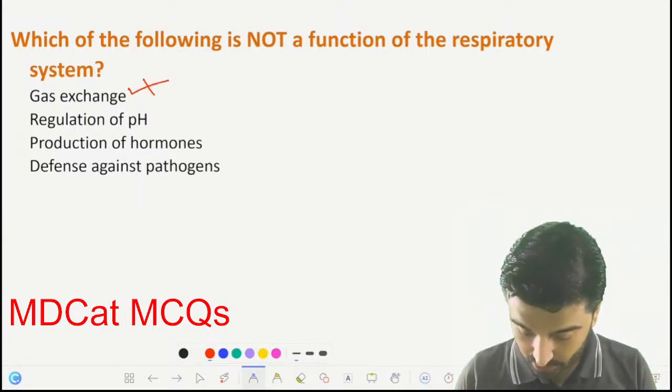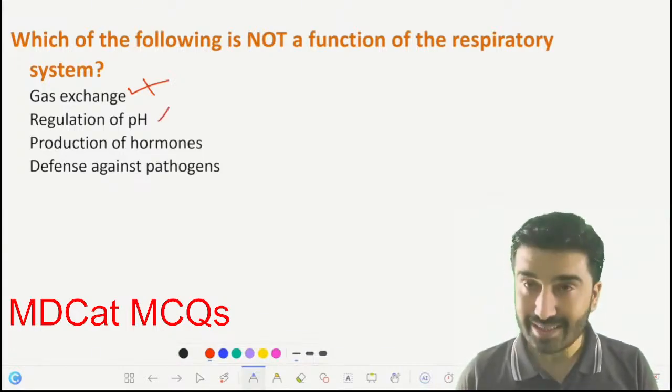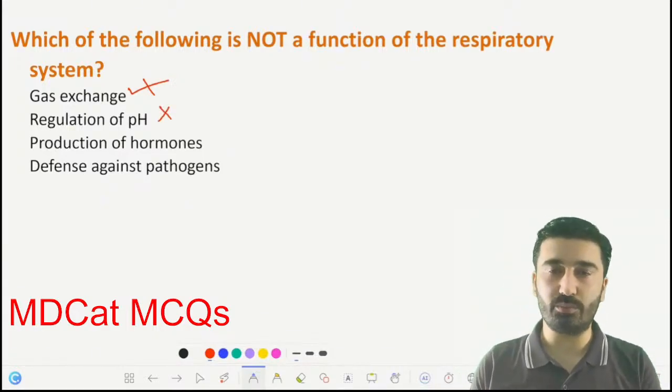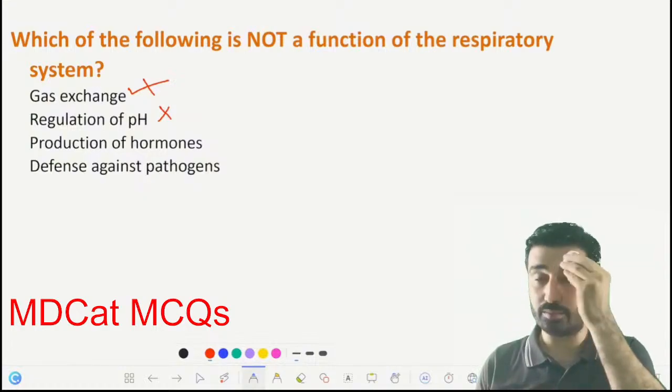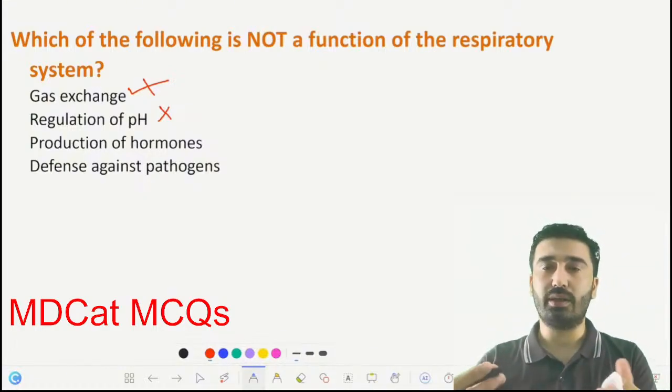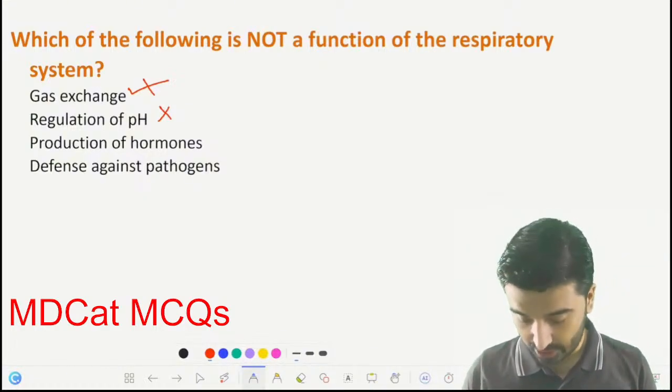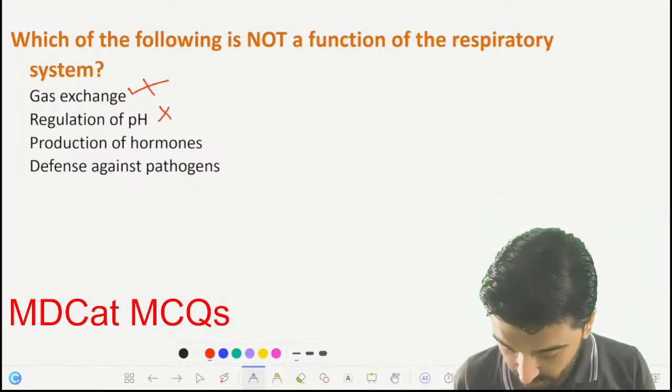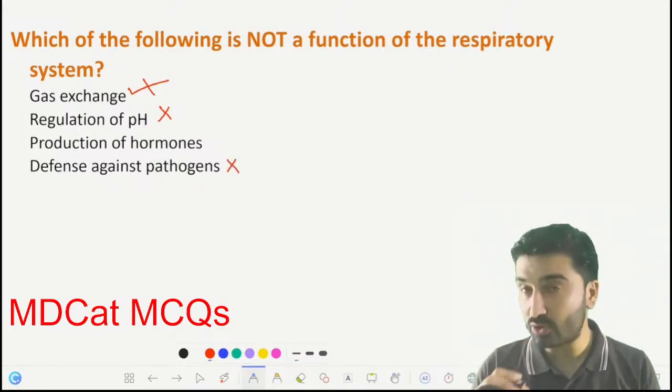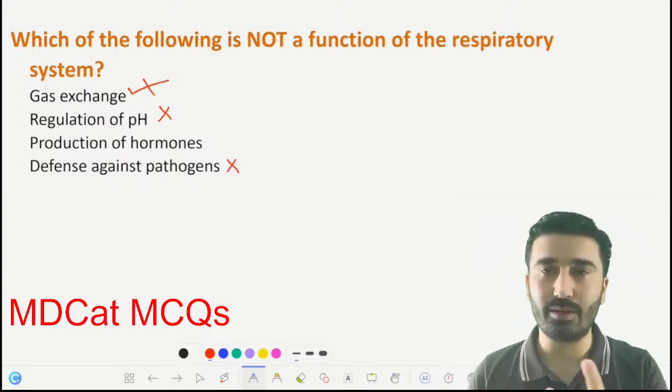Number 2, regulating pH. Yes, it is directly or indirectly regulating pH, in the sense of carbon dioxide concentration. Number 3, production of hormones and defense against pathogens. Yes, defense against pathogens is a function of the respiratory system in 2 senses.